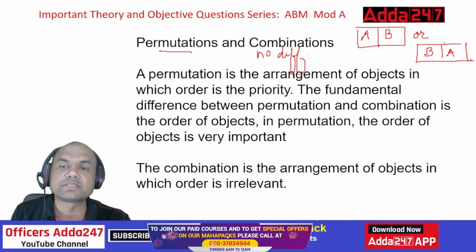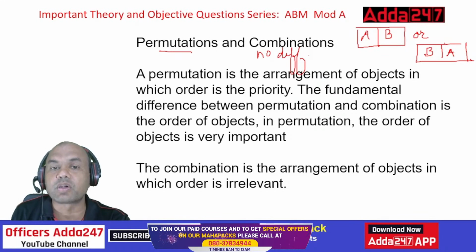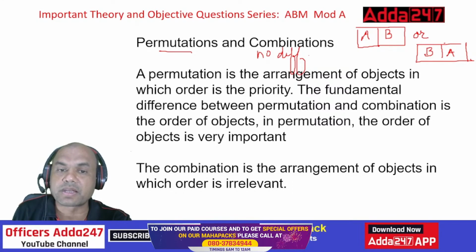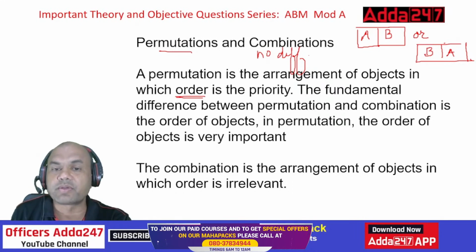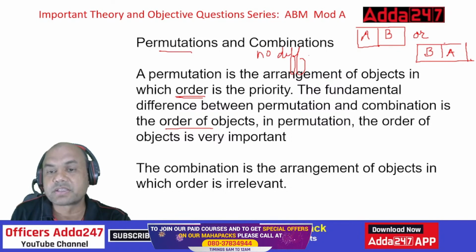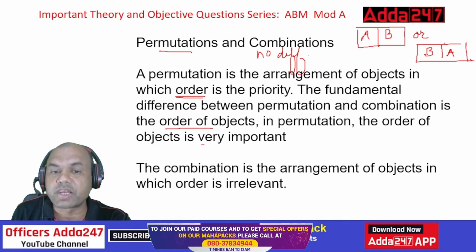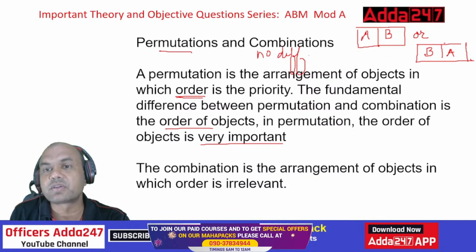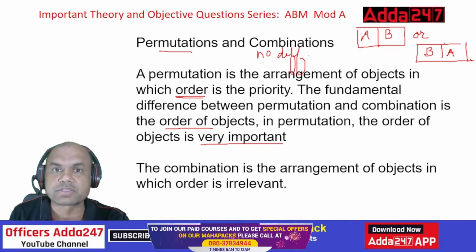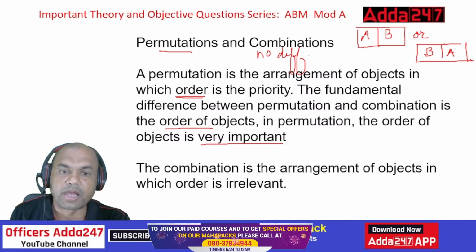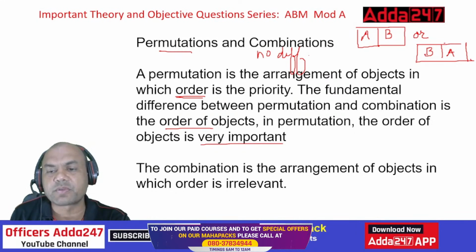So permutation is the arrangement of the objects in which order is a priority. Say this, order is a priority. The fundamental difference between permutation and combination is the order of the objects. In permutation, the order of the object is very important. A sitting to the left of B or B sitting to the left of A is the difference over here. And combination is the arrangement of objects in which order is irrelevant.